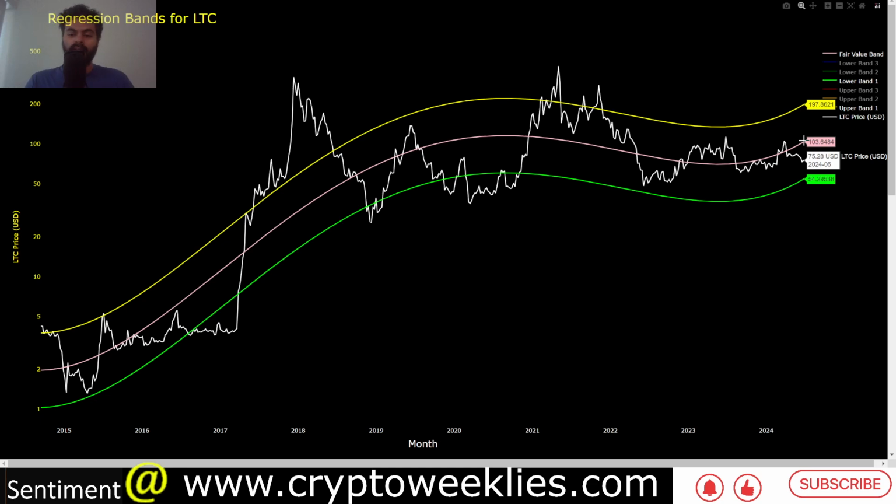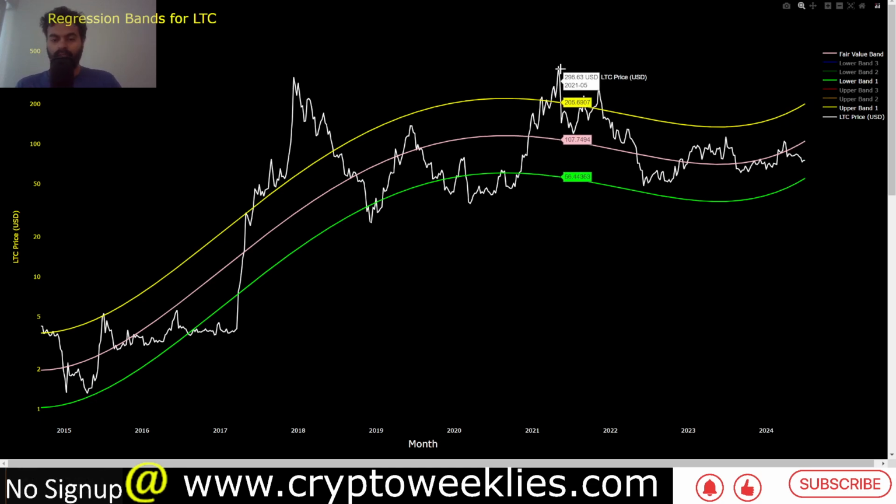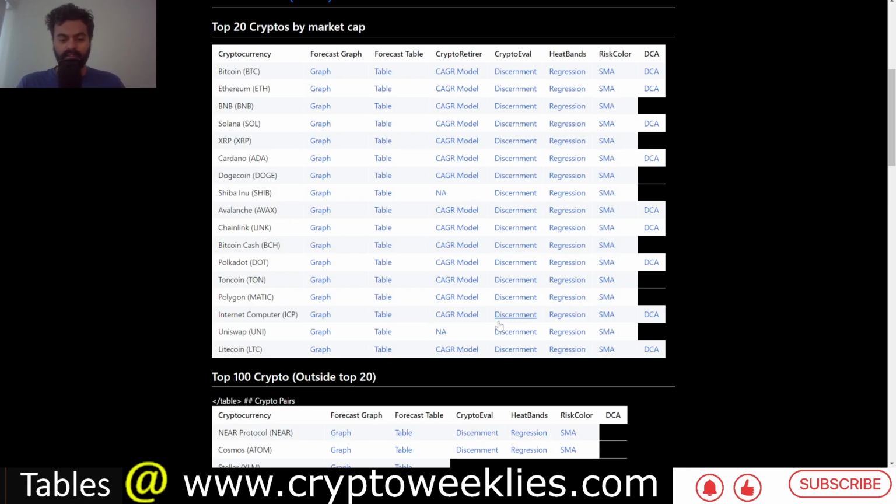If the price on the other hand were to rally, one standard deviation tops are very hard, at least for Litecoin, to take out unless crypto is in a full blown mania mode like it was in 2021. That one standard deviation peak for Litecoin at this point in time is at around $200. So that's a bit about regression analysis to discern if Litecoin is overvalued or undervalued at this point in time.